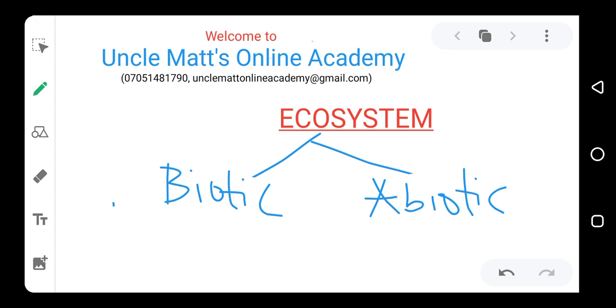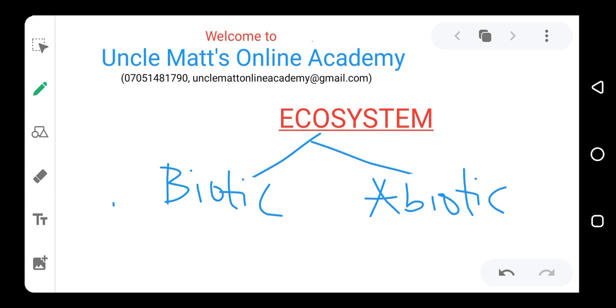When you hear biotic, it is from the word biology, which means life. Abiotic means without life. So the biotic components are the components of ecosystem that are living. So it comprises of the living organisms in the environment. That is the biotic component or the biotic factor in the ecosystem, while the abiotic factor comprises of all the factors or the things that are not living in the environment.